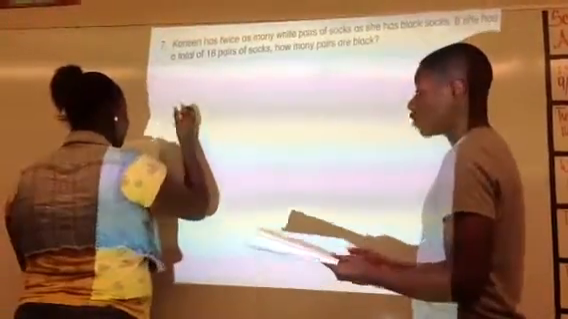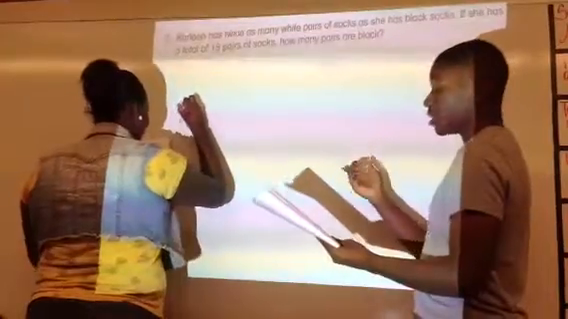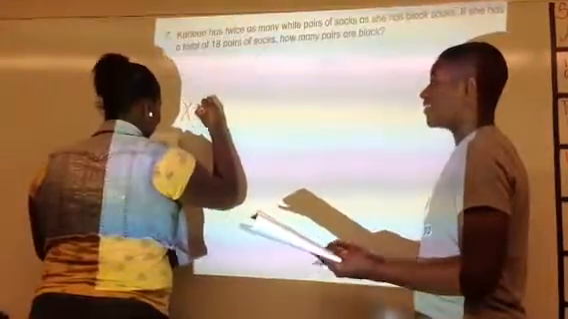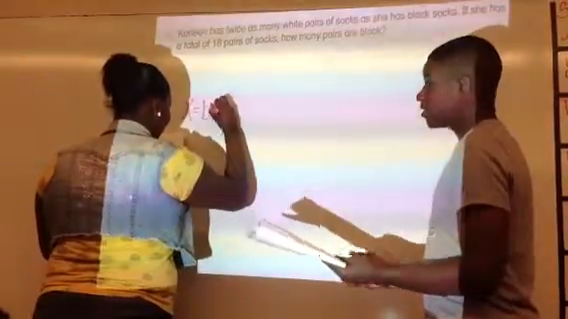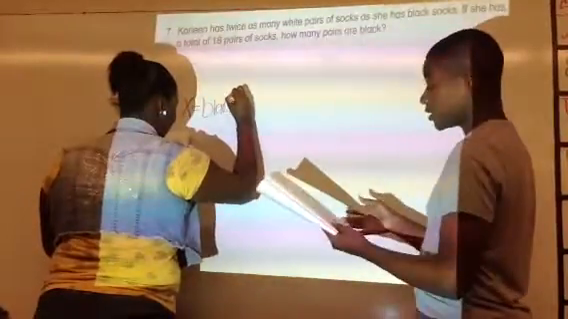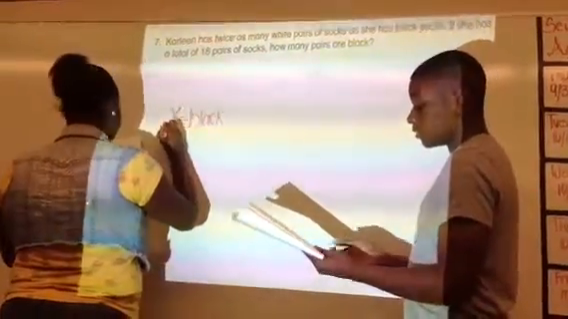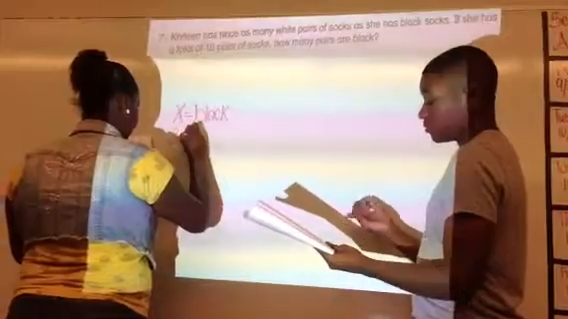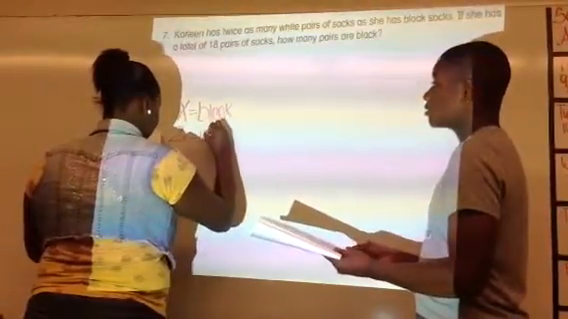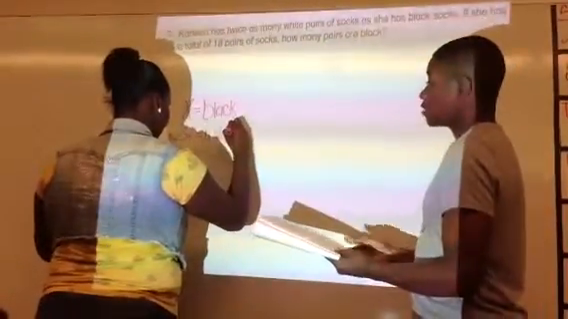Alright, so what we'll be working on: we don't know how many black socks we have, so we're going to let X represent black. And then it says she has twice as many white socks, so we're going to put 2X equals white. It's going to give us 18 total socks.